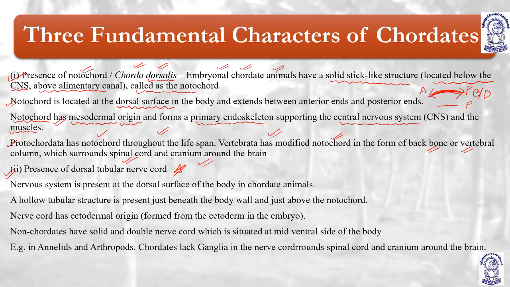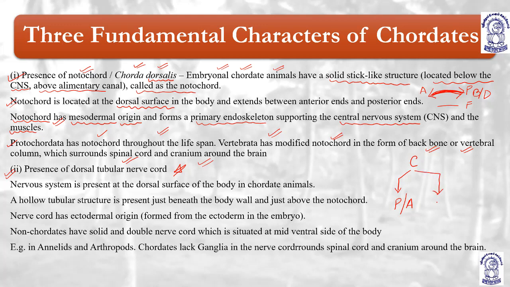Now protochordata, among the chordates, they are classified into two categories. One is protochordata, and the other one is craniata or euchordata. So there are two categories. I will write C for chordata, P for protochordata, also known as acraniata. Acraniata means without cranium, without brain box.